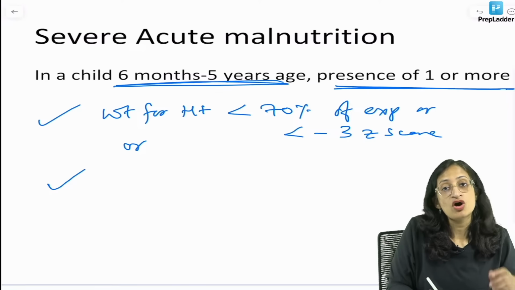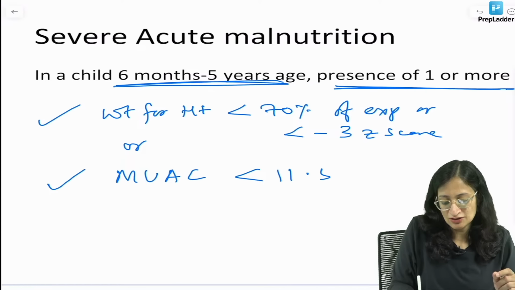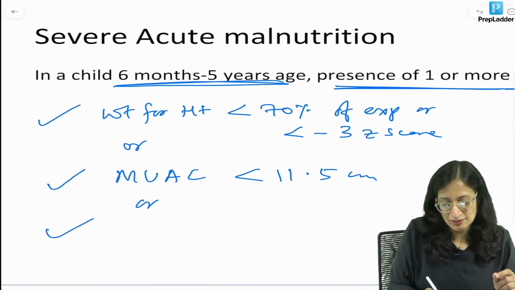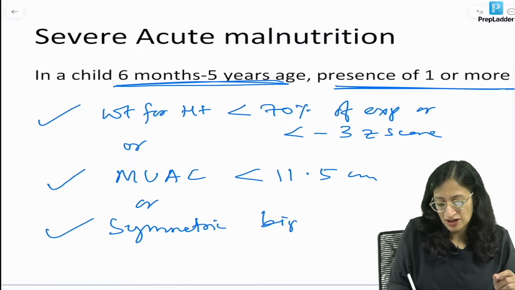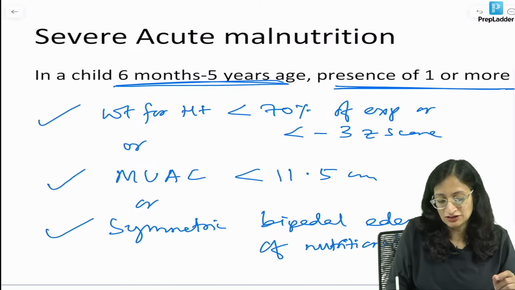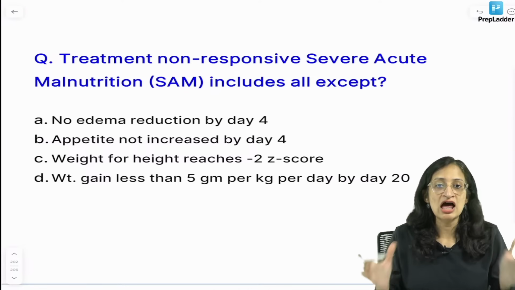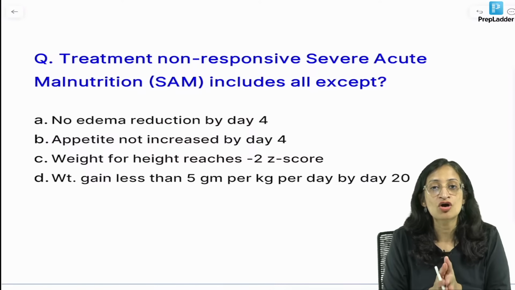Or what else? Mid upper arm circumference less than 11.5 centimeters. Or symmetric bipedal edema of nutritional origin. Right? So, that is severe acute malnutrition. Now, the last question for the day. Treatment non-responsive SAM includes all except.